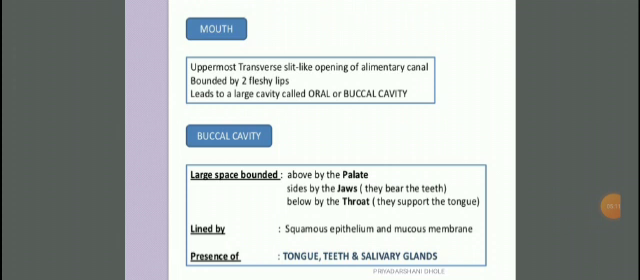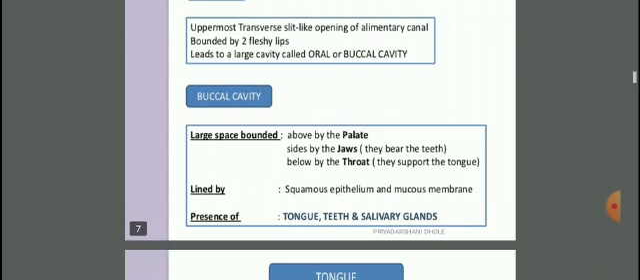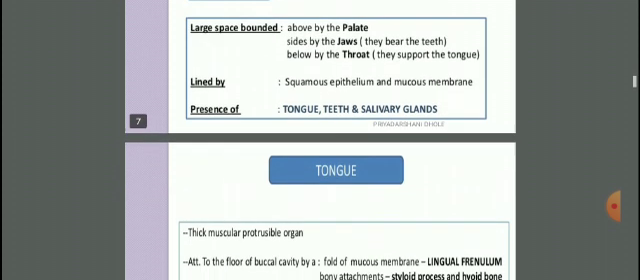The mouth is the uppermost transverse slit-like opening of the alimentary canal, bounded by two fleshy flaps, and leads to the large cavity called the oral or buccal cavity. Now this buccal cavity is a large space bounded above by the palate and at the sides by the jaws. They bear the teeth, upper jaw and lower jaw. Below, the floor supports the tongue. It is lined by squamous epithelium and mucous epithelium, and the buccal cavity contains the tongue, teeth and salivary glands.